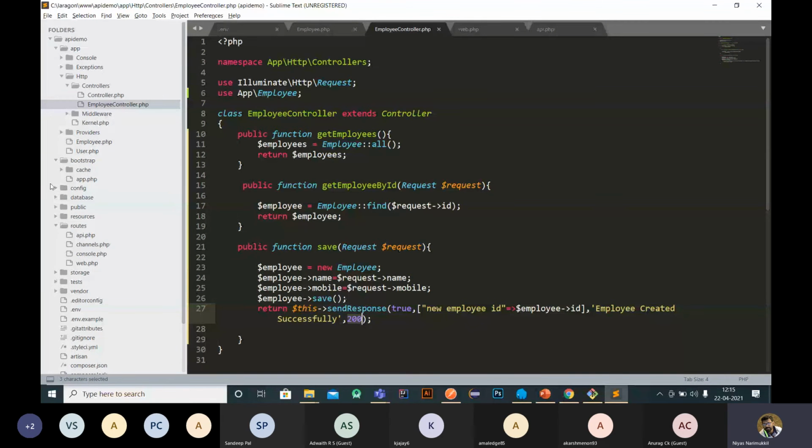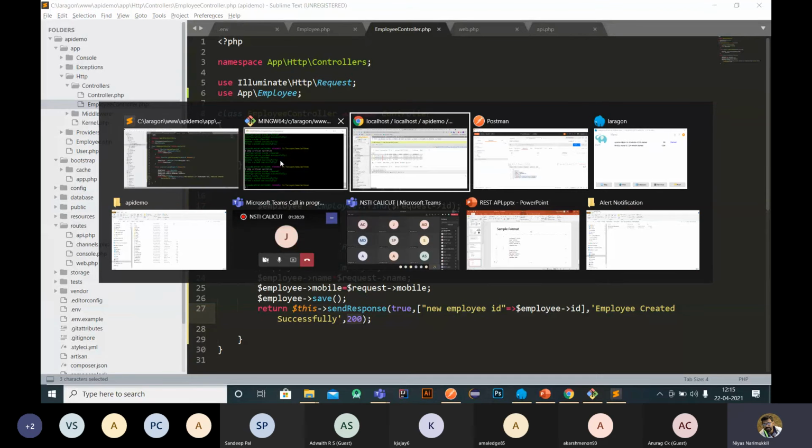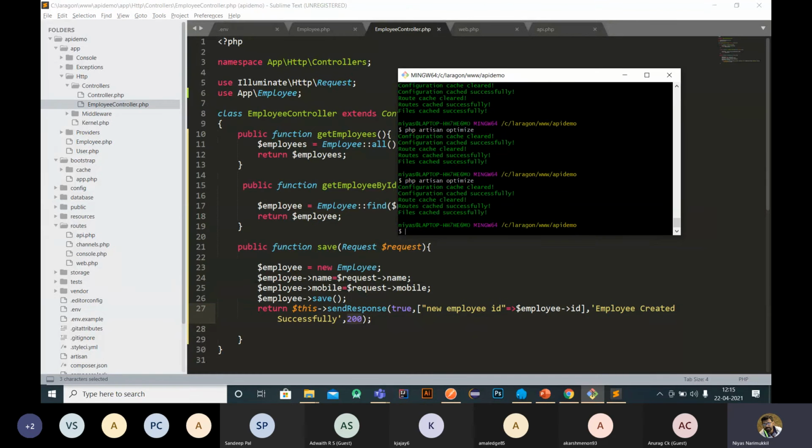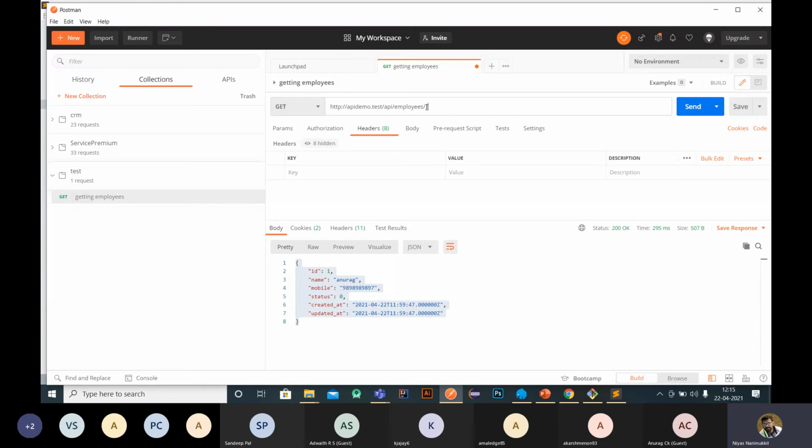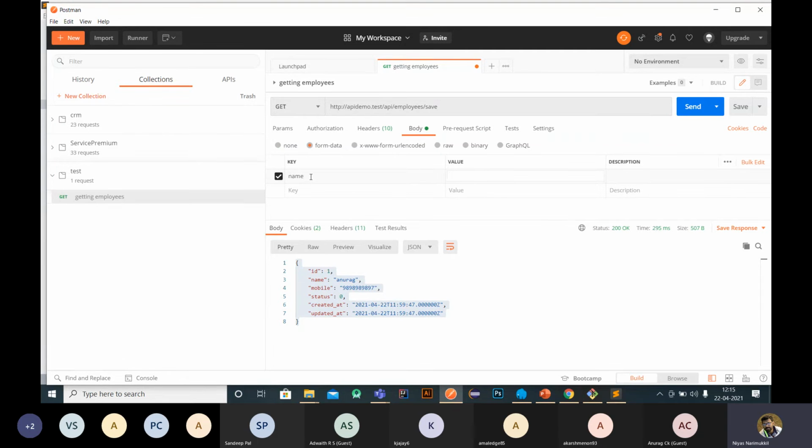Okay, let me set, and again optimizing the code. So for Postman, here we are using slash save. Then we have to pass the values under body. So what are the values we are passing? Click this form data, under body click the form data. We are passing name, right? Name. Value is Jidin, and we have to pass name and mobile. Mobile. Just adding some. And click send. Just for testing.